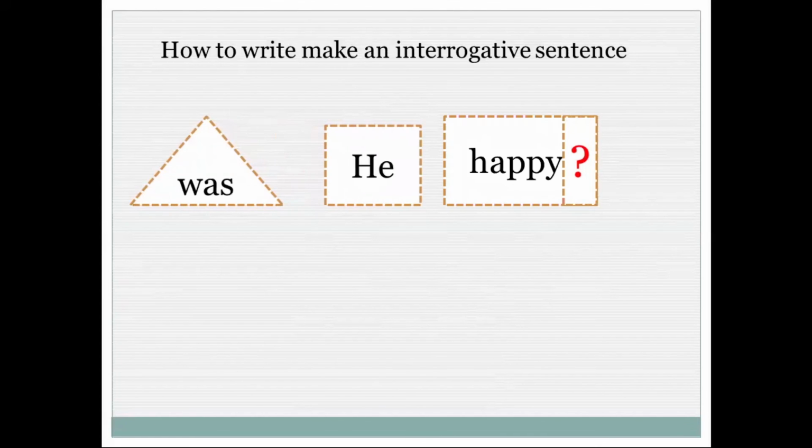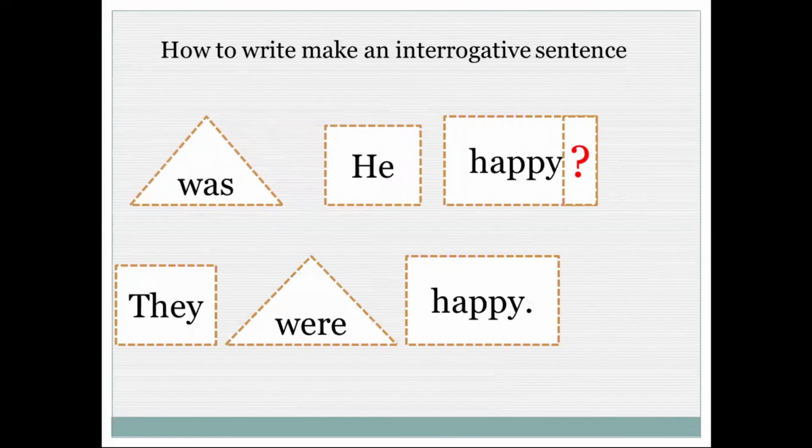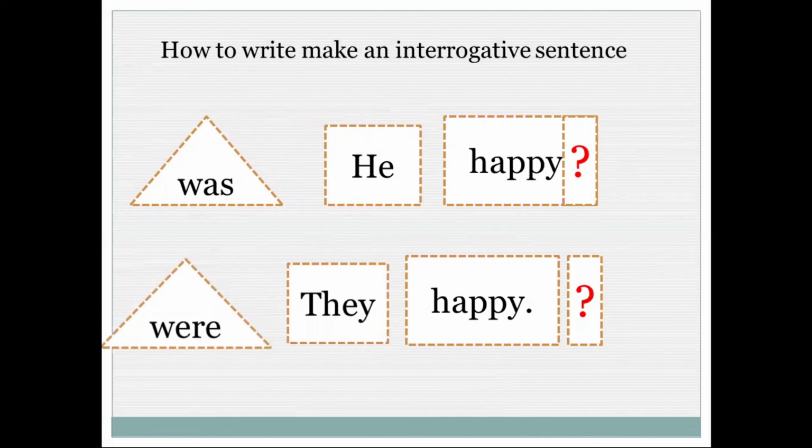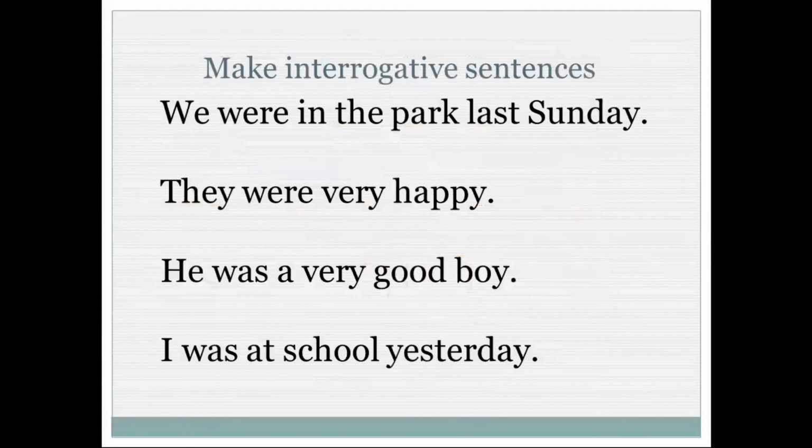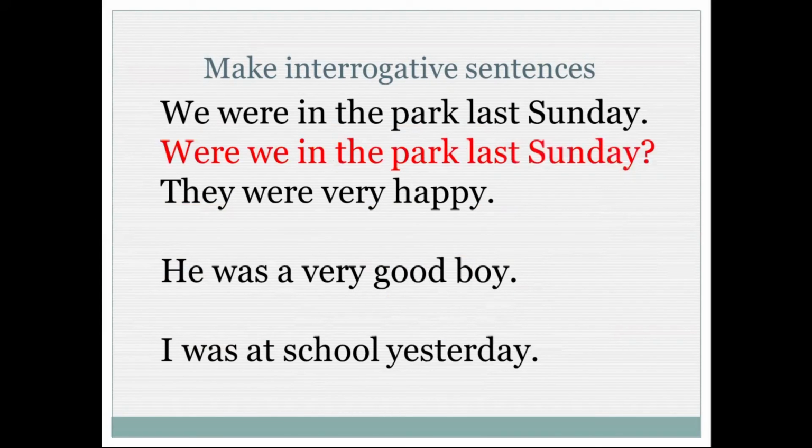Was he happy? They were happy. Interrogative sentences, yes. Were they happy? Make an interrogative sentence. We were in the park last Sunday. Were we in the park last Sunday?